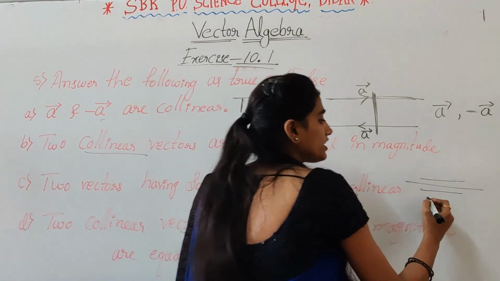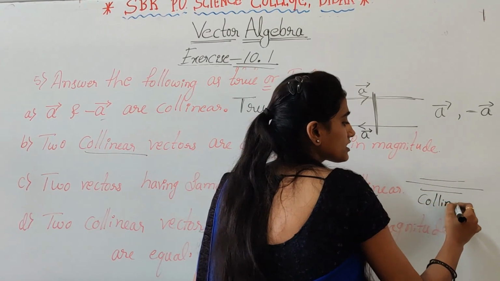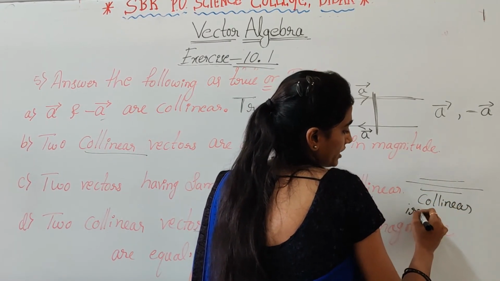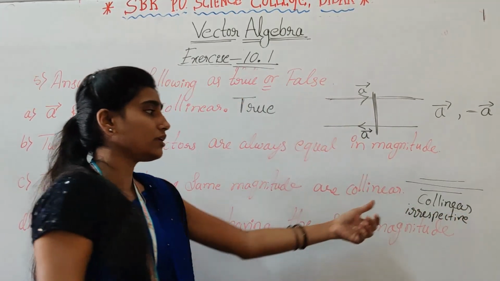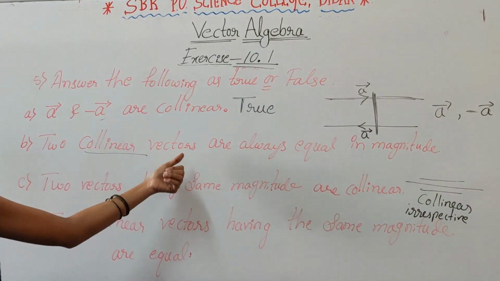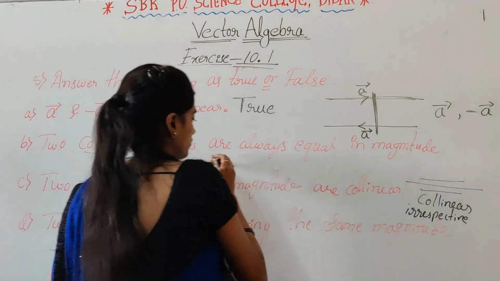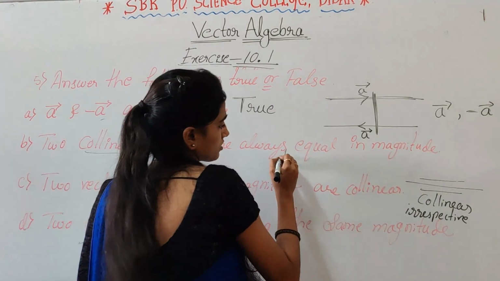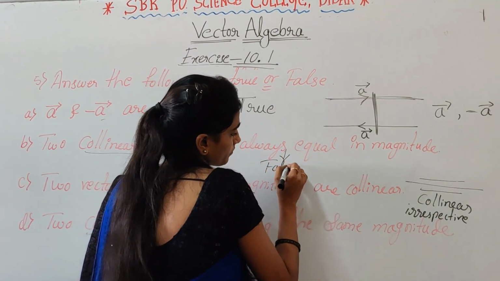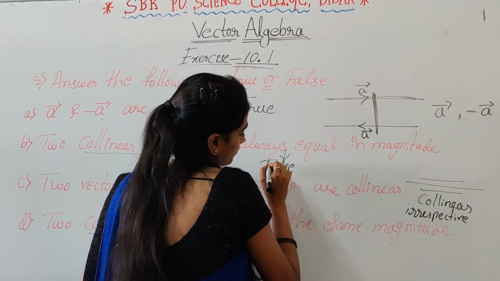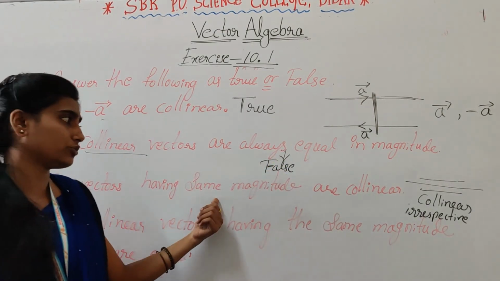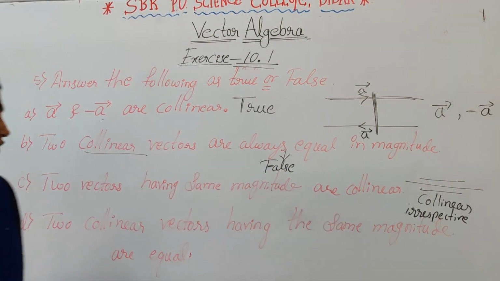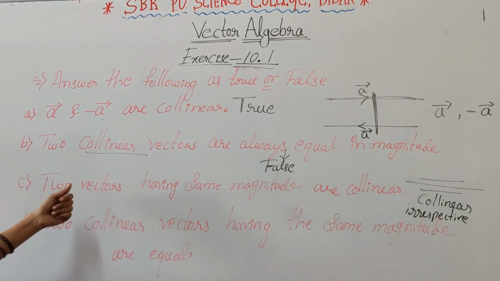So here collinear vectors are irrespective of their magnitude, right? So this is a false statement. The next one, two vectors having same magnitude are collinear. So this is also false.